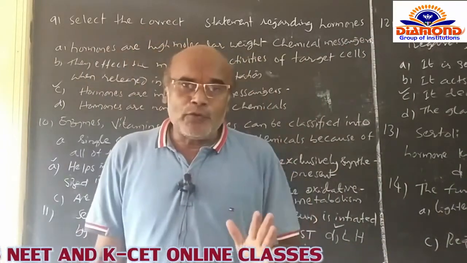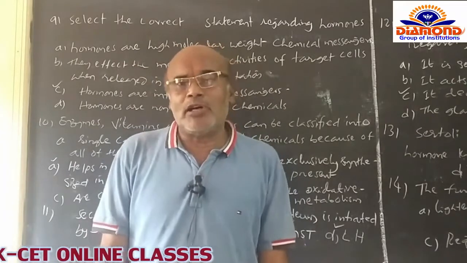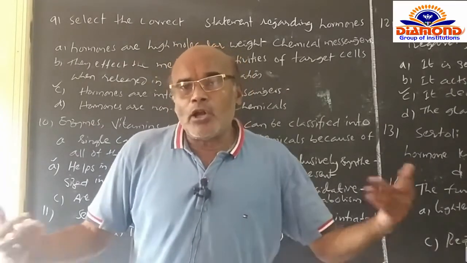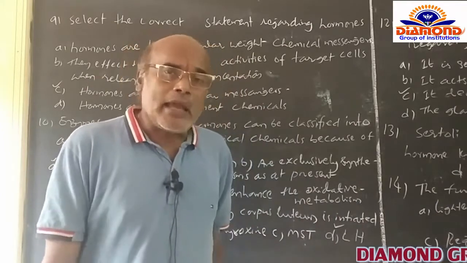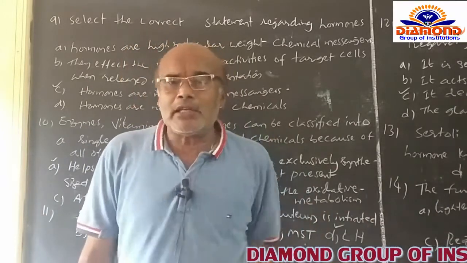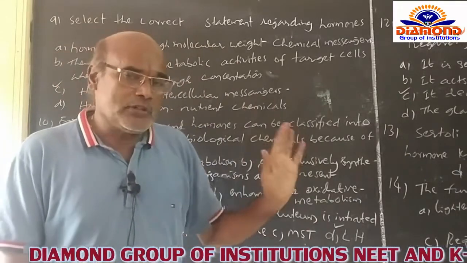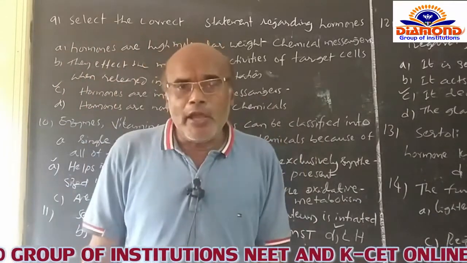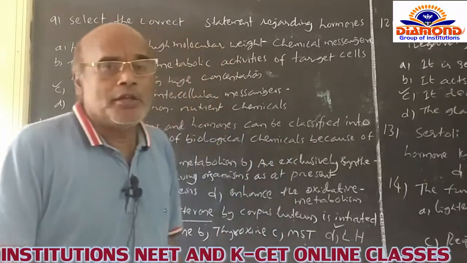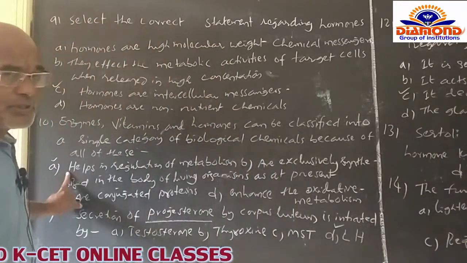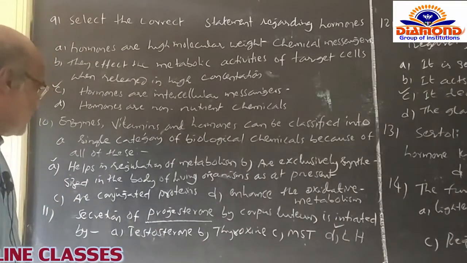They are only helpful to maintain the metabolism of the body. That's why all of these substances are categorized into a single category of biological chemicals. For this question only option A is correct and the remaining options are not related. And after that you go for the other.